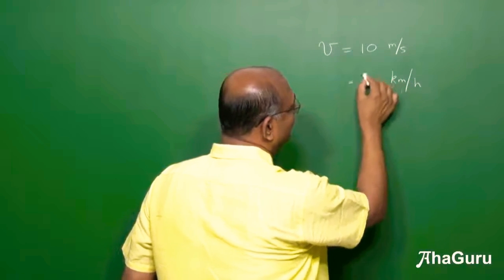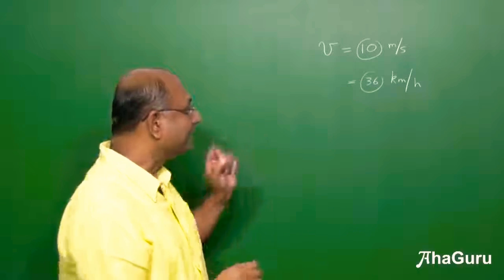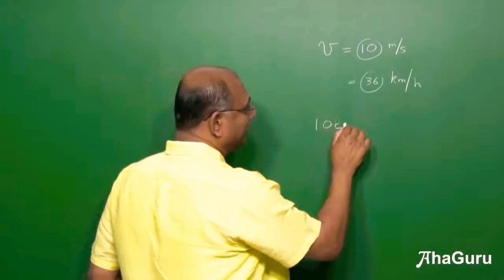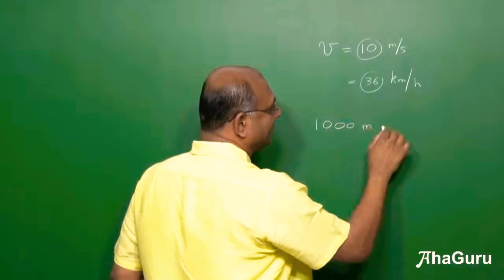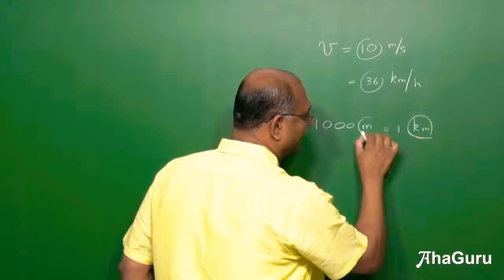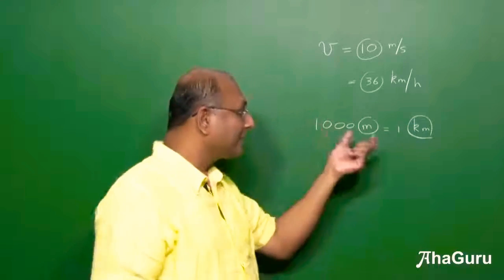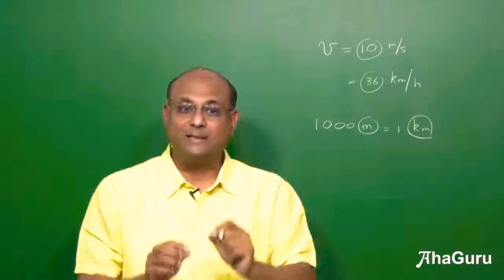Now if you look at this number 36 and this number 10, they are very different. I can say 1000 meters, but I can also say it is 1 kilometer. Now kilometer is a unit, meter is a unit. They are obviously related, but there is a clear thing that both are talking about length.